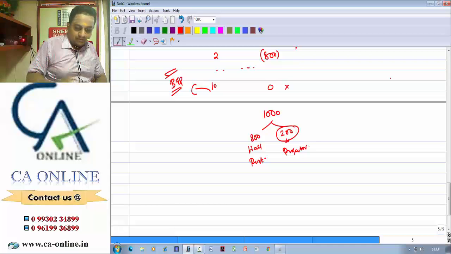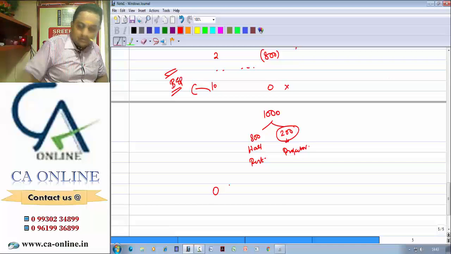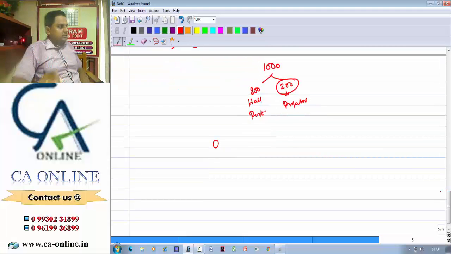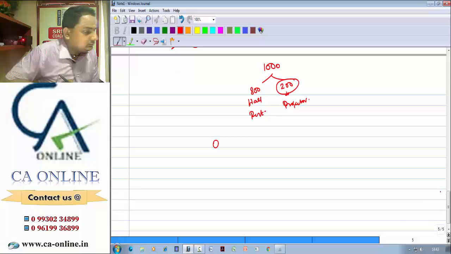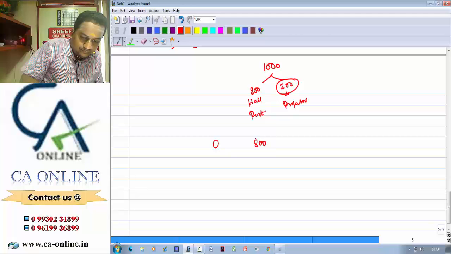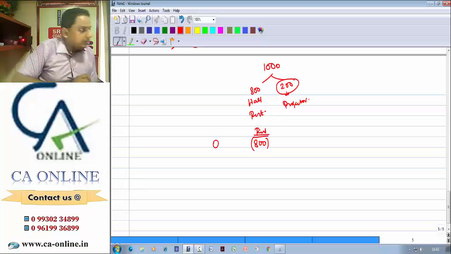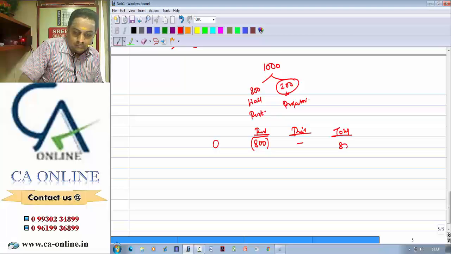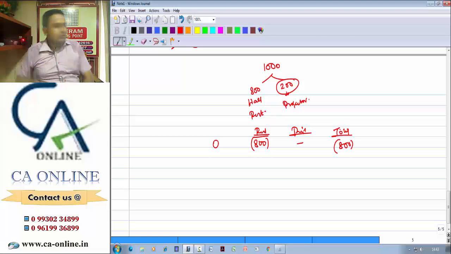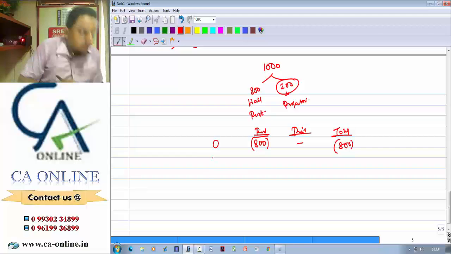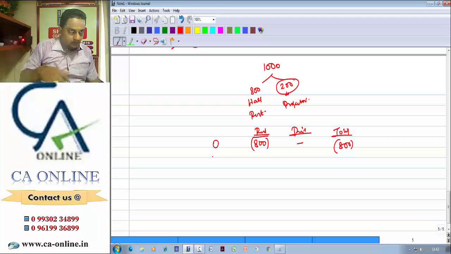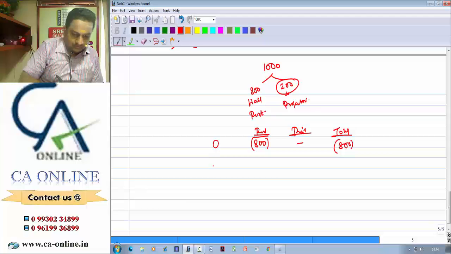That means, continuing with the same example, if 0 students registered, what will be my loss? My loss will be only 800, only for the hall rent. The projector rent will be 0. When the program is not there, I am not going to hire the projector. But for the hall rent, I need to book the place because it is in a very premium area. They will not give a refund also. I'm just assuming all these things.